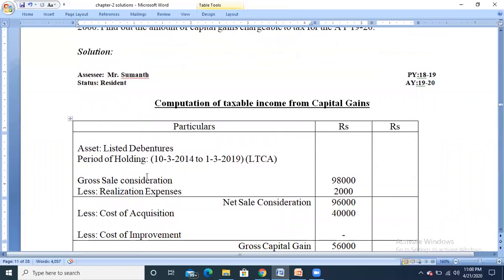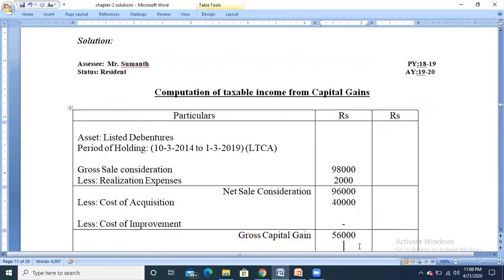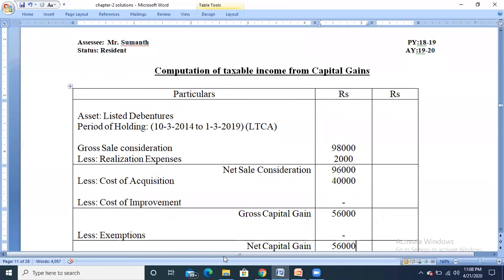In the problem they have not given any improvement or addition value. So the cost of improvement will be taken as nil, and from net sale consideration, if you minus 40,000 as the cost of acquisition, you get the gross capital gain of rupees 56,000. And from that, claim any exemption if applicable.